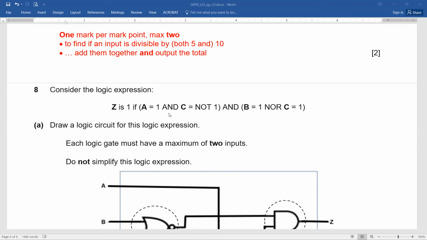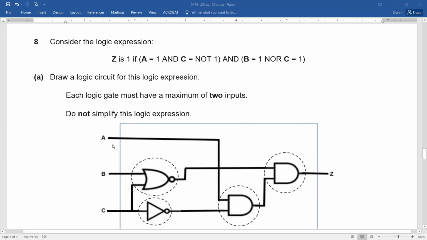It means that A and C naught. Here you can see A and C naught. This is the C naught connected to the AND gate. The second input is coming from A, and the output goes to the last AND gate. This AND gate gets another input coming from B NOR C. Now don't get worried because of this B equals 1 NOR C equals 1. No worries at all. It is simply B NOR C. Fine, do not get confused.